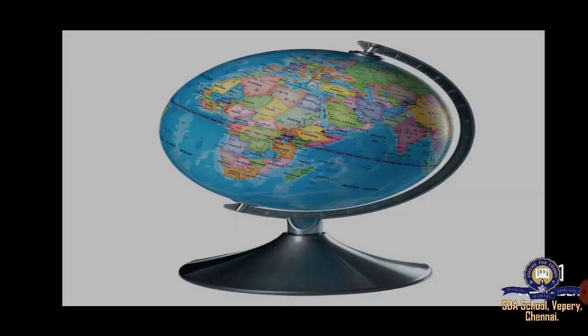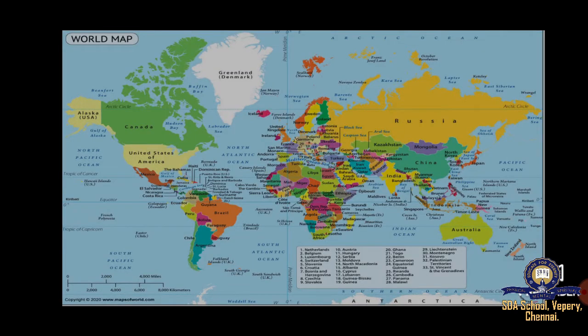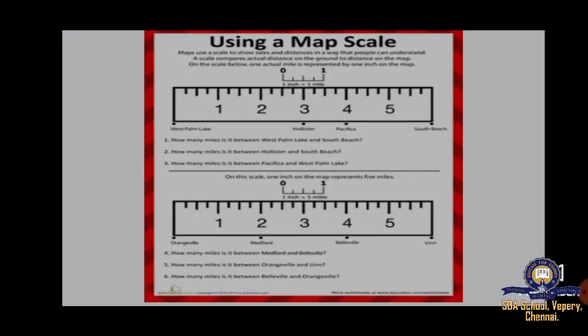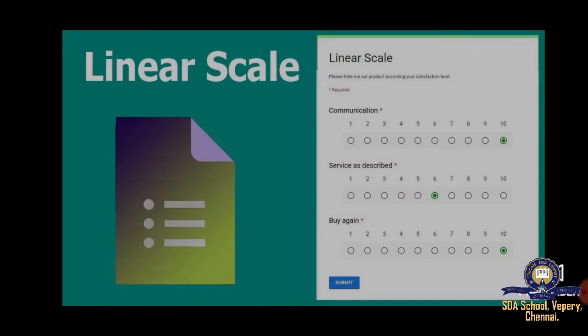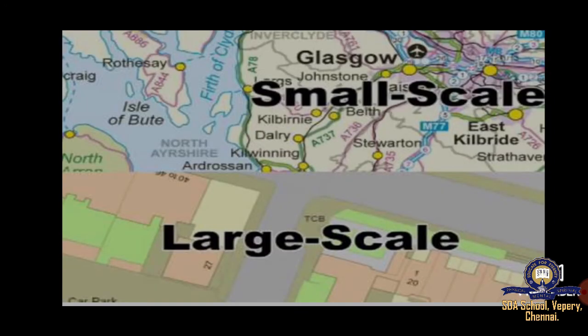With the help of a globe I explained what a globe is, and then about the map in detail we learned what is a map, and also the different symbols, what all the scales we use in the map, and below the scale we learned how to measure the scale by statement, by numeric fractions, and by graphic or linear scale, and then about the small scale and large scale of the map.